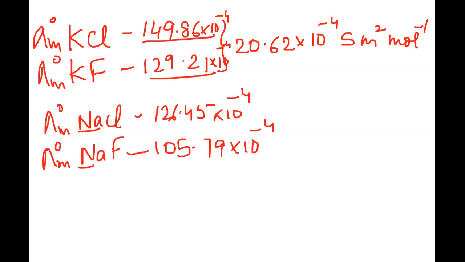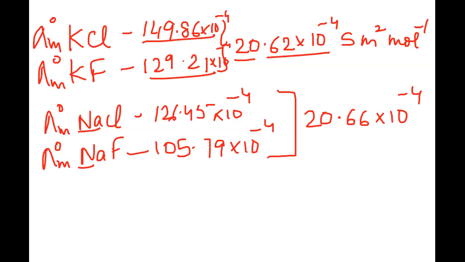When the difference is taken, in this case also the difference was found to be very close to 20.66 probably, I think, into 10 to the power minus 4. So the difference is turning out to be the same.